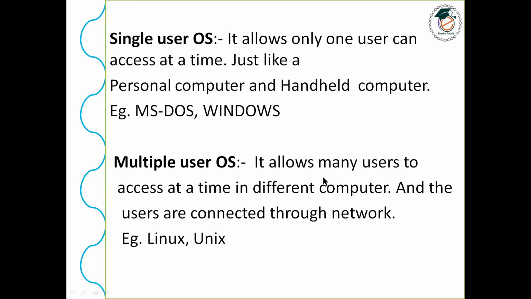Okay, and just as an example, you will get an idea in single user and multiple user. MS DOS or Windows is a single user OS, and multiple user OS are Linux or Unix. These are the examples of multiple user OS.